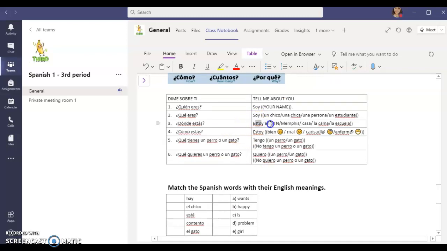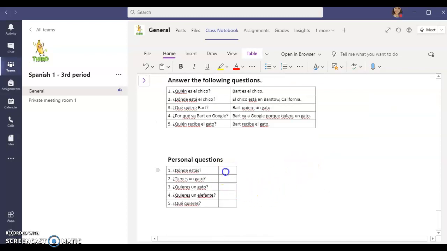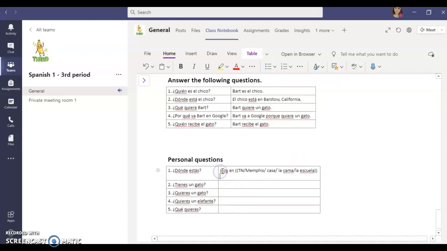Oh, estoy en, and wherever you are. I'm going to copy that answer and paste it right down here. Estoy en Tennessee, or estoy en Memphis, or estoy en casa, I'm at home, or estoy en la cama, I'm in bed, estoy en la escuela, I'm in school, right? Any of those answers are totally awesome.